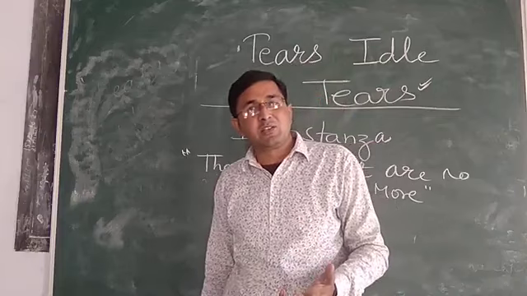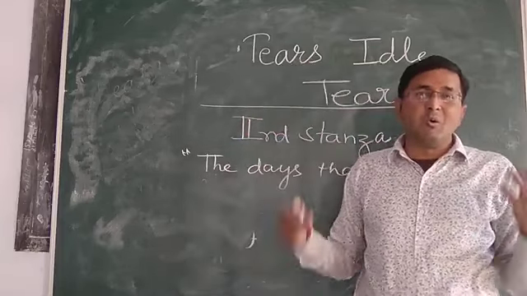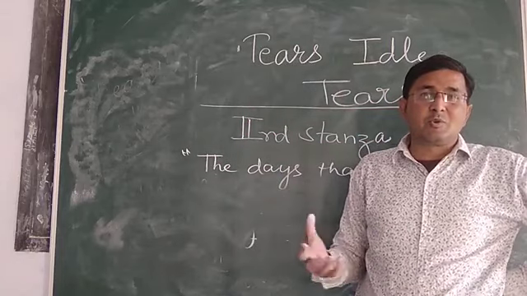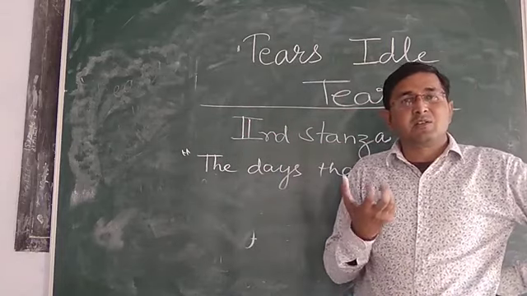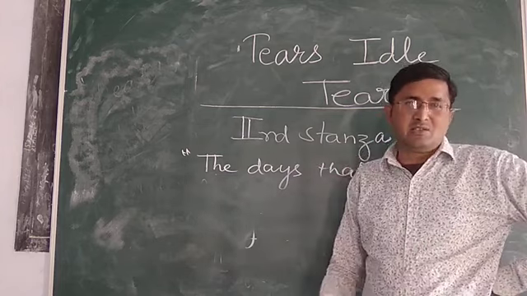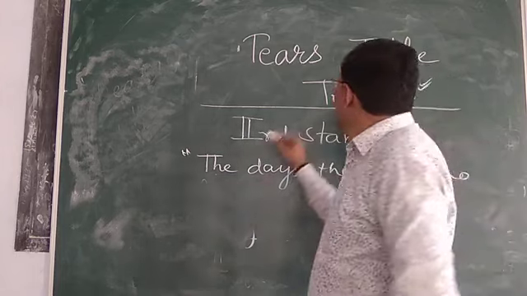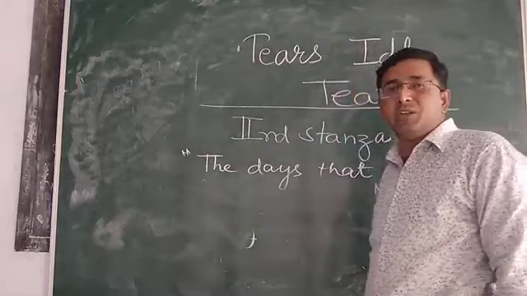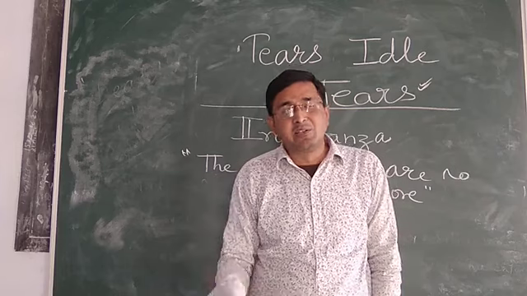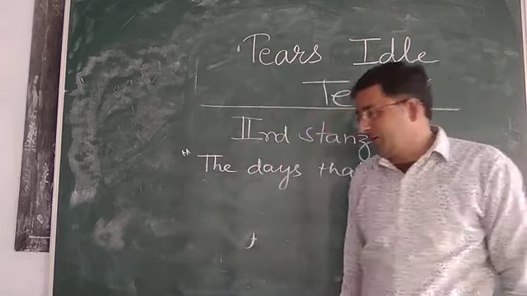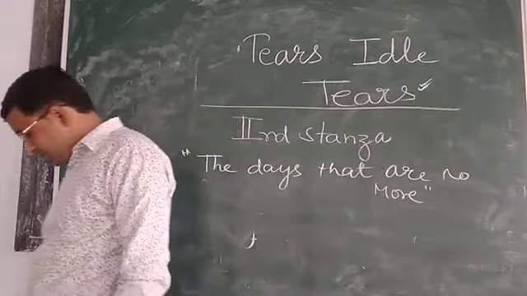All these sufferings, all these emotions, all these sorrowful thinkings, sorrowful happenings, incidents are coming out from the eyes. So this is tears which become very idle. इसलिए जो tears थे, आंसू थे, ये जिद्दी हो गए, आलसी हो गए और ये रुकने का नाम नहीं ले रहे हैं.